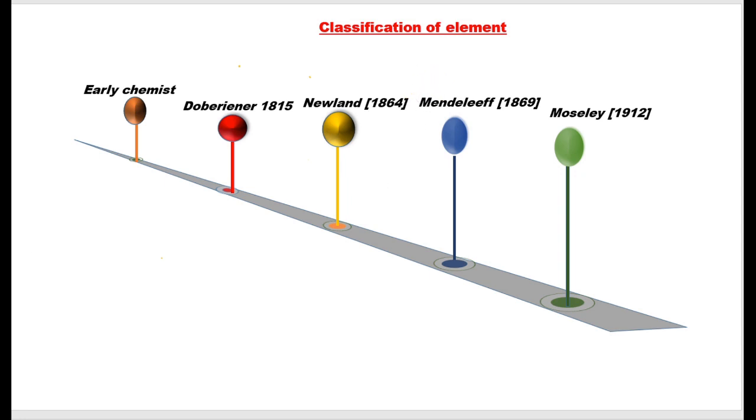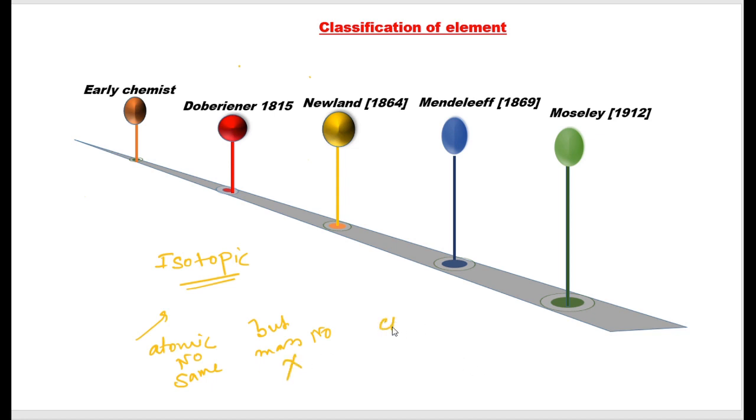As you all know, elements show the property of isotopy, where you have the same atomic number but the mass number is not the same.